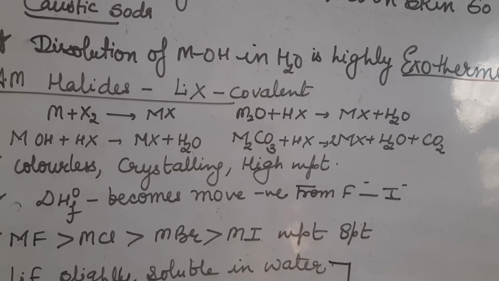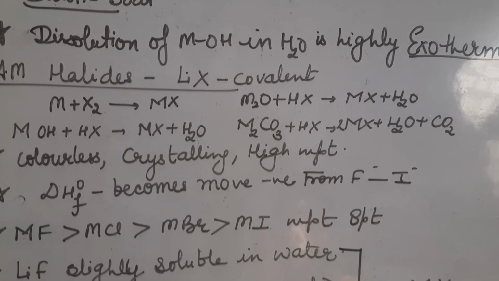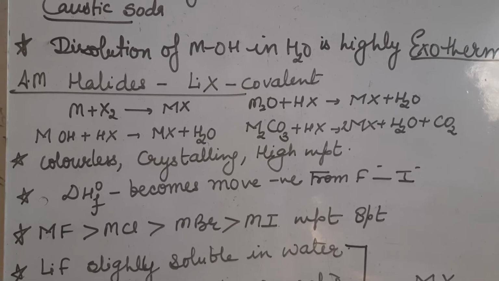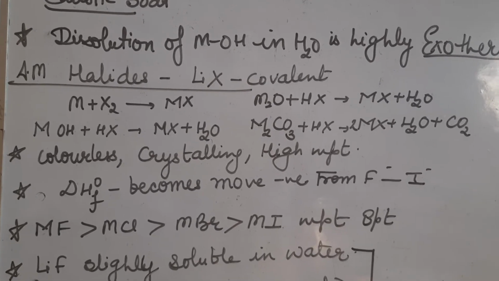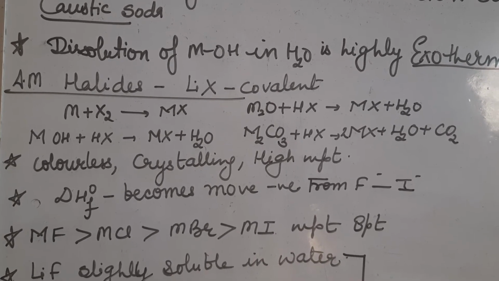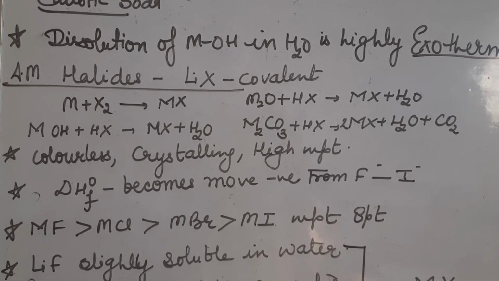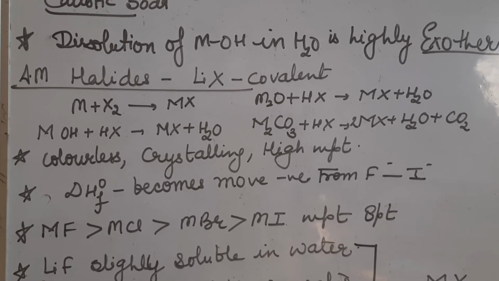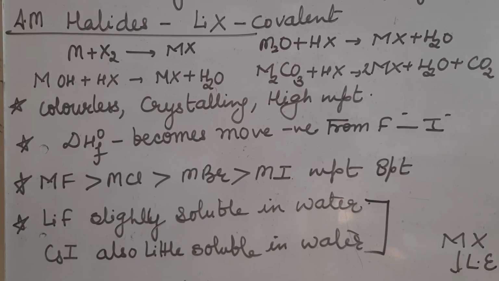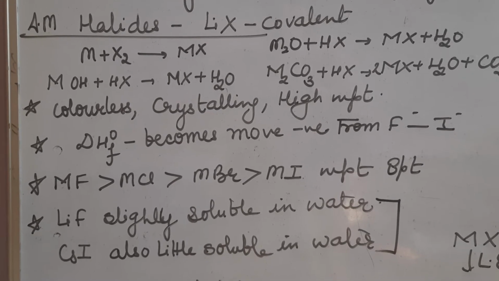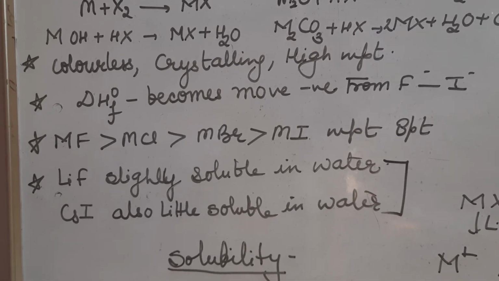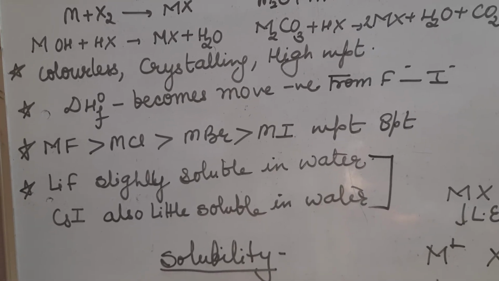All metal halides are colorless crystalline solids and they have a high melting point. During formation of metal halides, a large amount of energy is released, and this release of energy becomes more and more as you move from metal fluoride to metal iodide. The melting point and boiling point of metal fluoride is higher than metal chloride, which is higher than metal bromide and metal iodide. Lithium fluoride is slightly soluble in water. Cesium iodide is also slightly soluble in water.